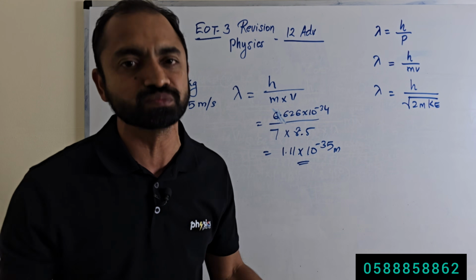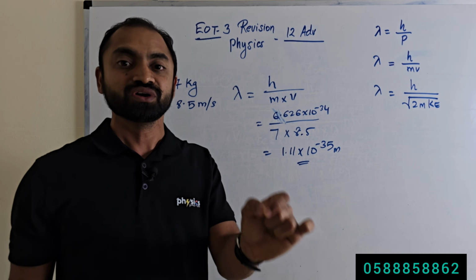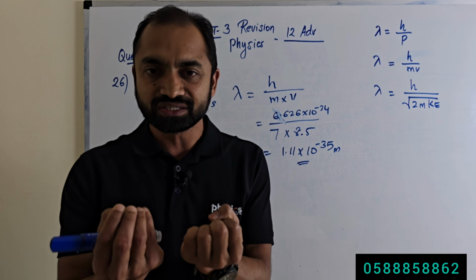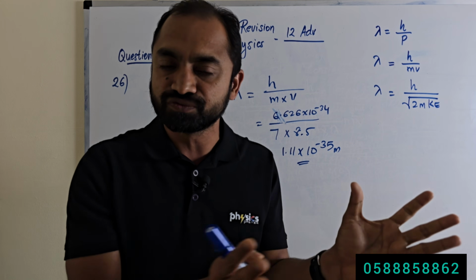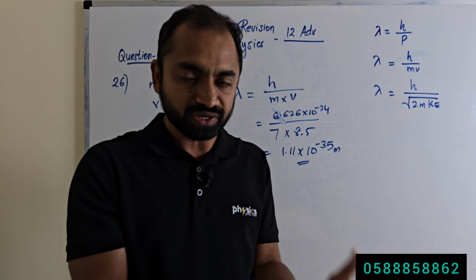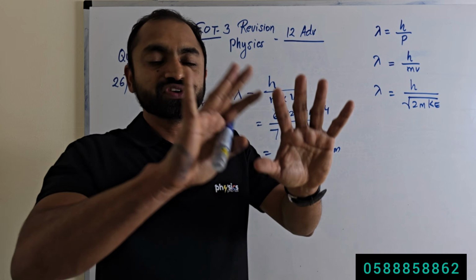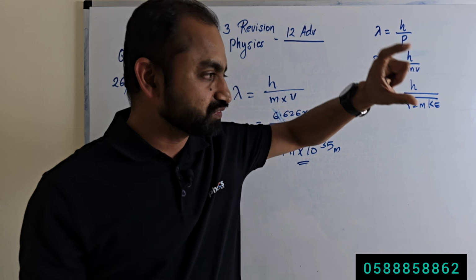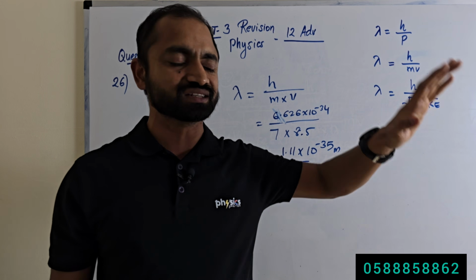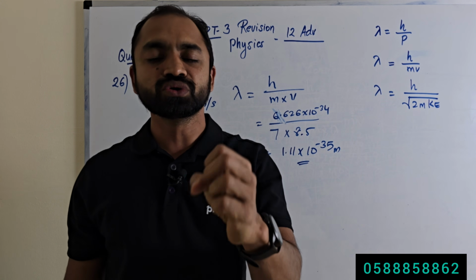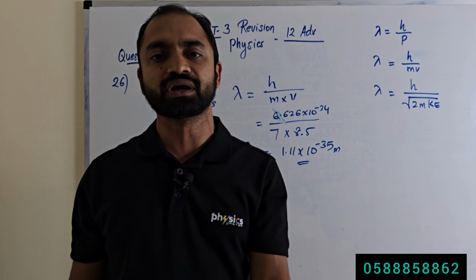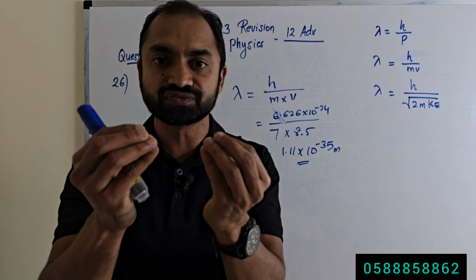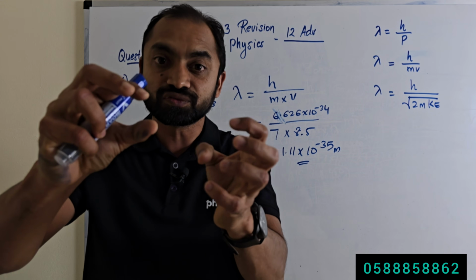See this answer, 1.11 times 10 to the power minus 35 meter, which means the wavelength of the bowling ball is very small. So the wave behavior of the bowling ball is not noticeable. It is not significant because its wavelength is very small. That is why the wave behavior of the particles that we see around us, even in our daily life experiences, is not noticeable because of their greater mass. Then where is the wave behavior of the particle significant? In the case of subatomic particles, because of their very low mass.